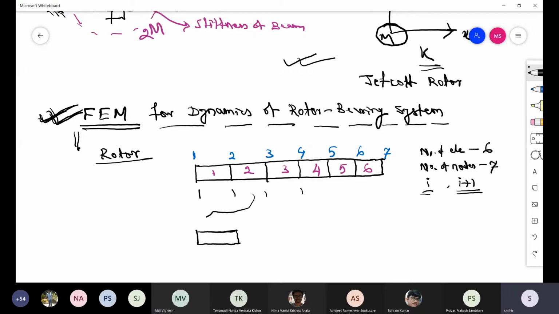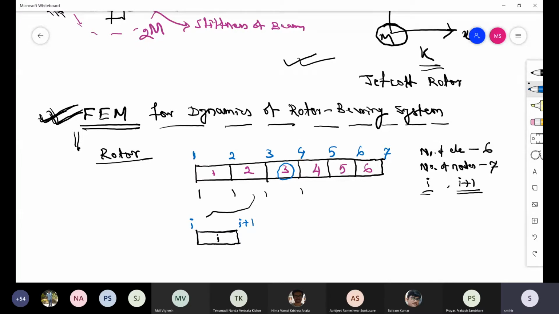So the beam element has element number I. So the left node number will be I, and the right side it will be I plus 1. Suppose imagine element number 3. So left side node number is 3, right side node number is 4. So the ith element will have left side node number I and right side node number I plus 1.